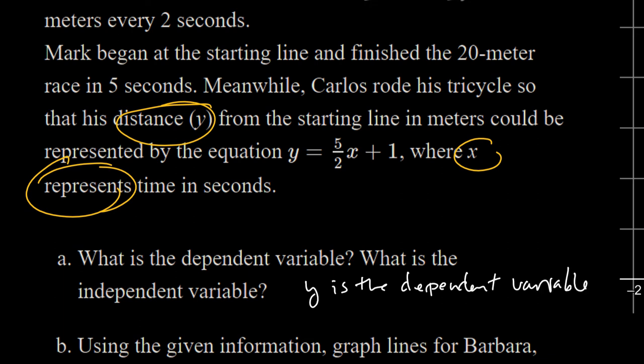So the distance I am from the starting line is dependent, and it depends on x, which is how much time has elapsed, and x is the independent variable.